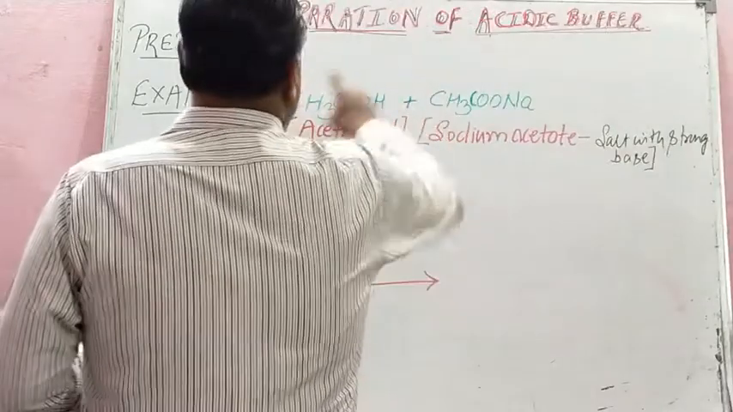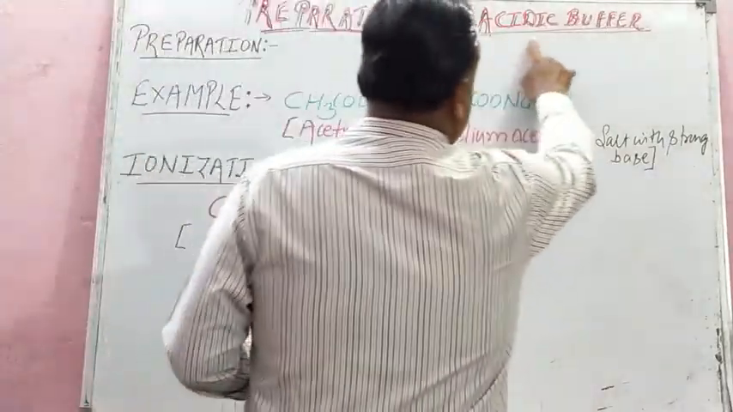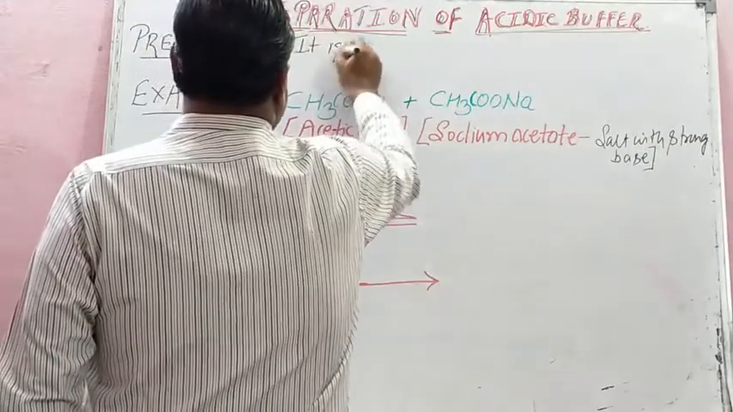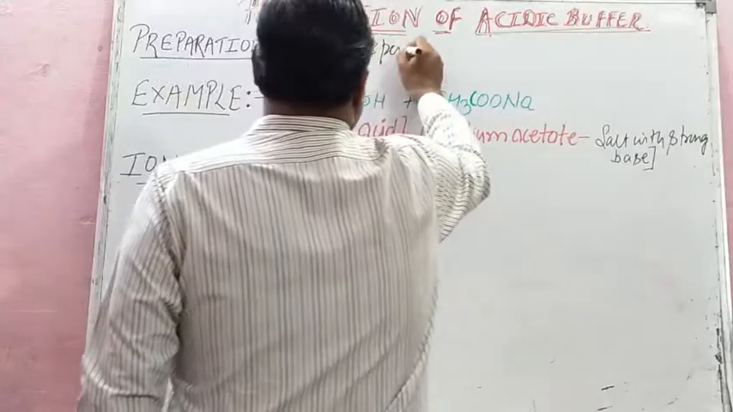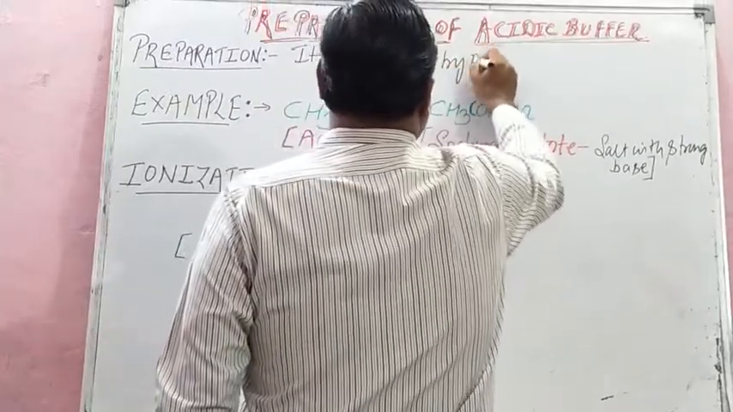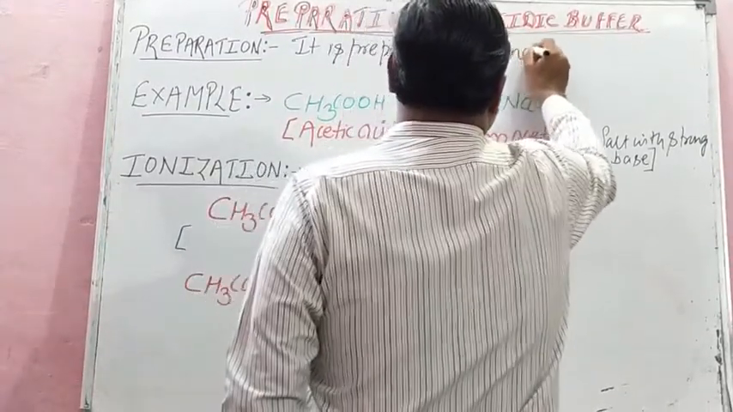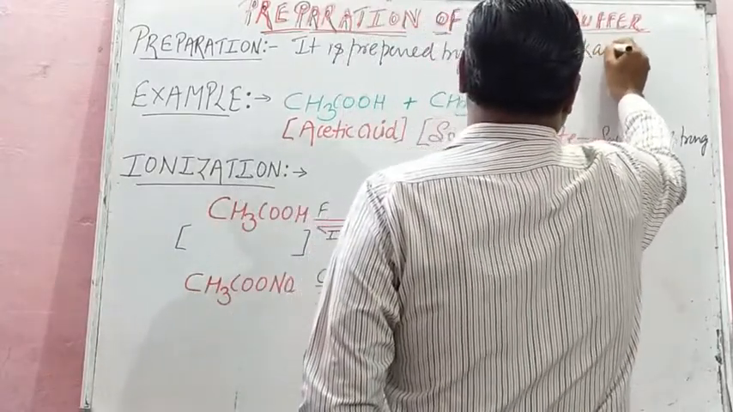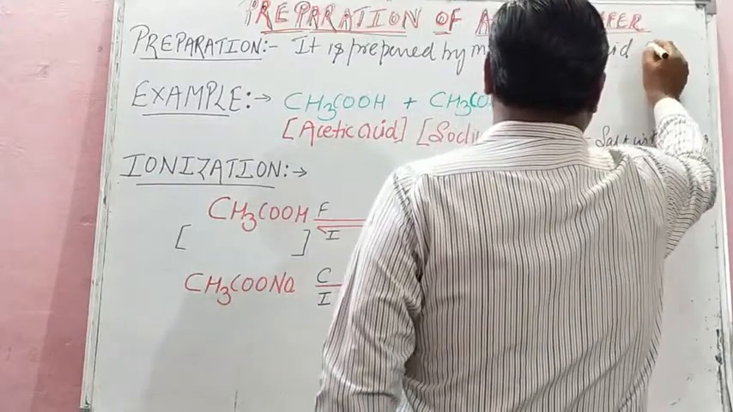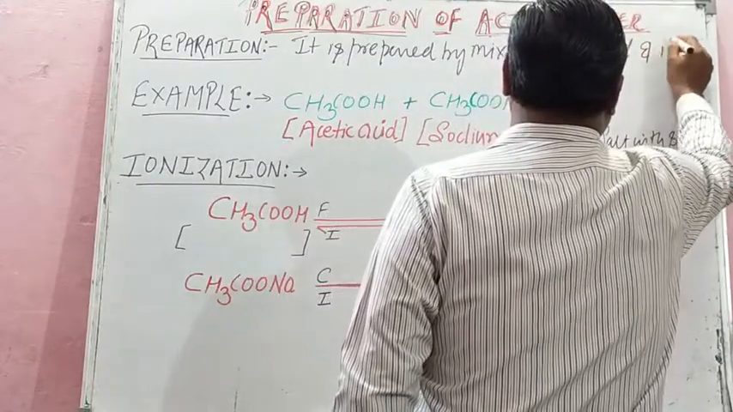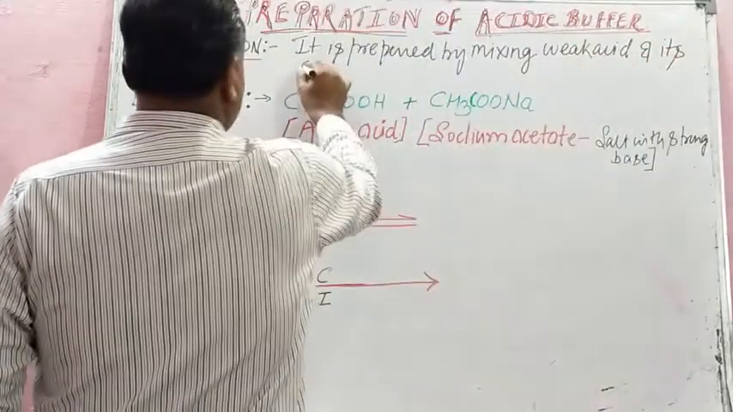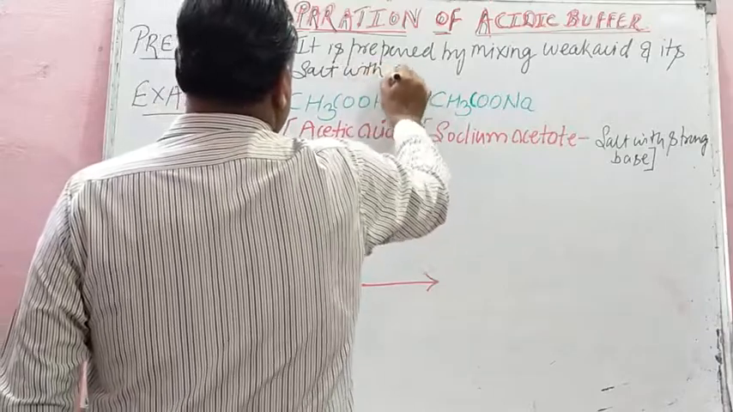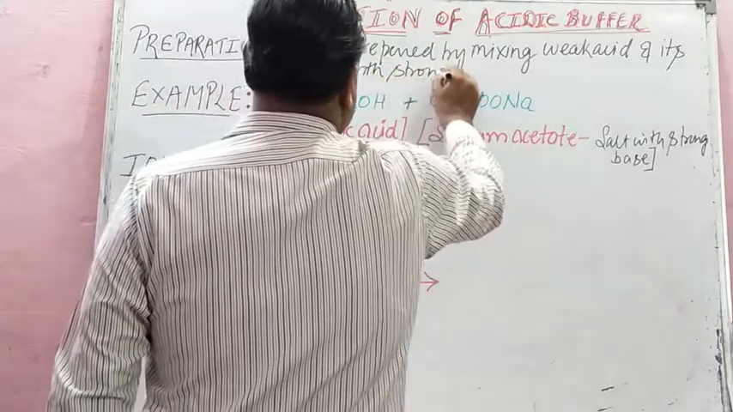Let us start. Acidic buffer, as the name is there, acidic buffer. So it is prepared by mixing, because it is acidic buffer. So remember, by mixing weak acid with its salt with strong base. Now it will be clear in the example, children.